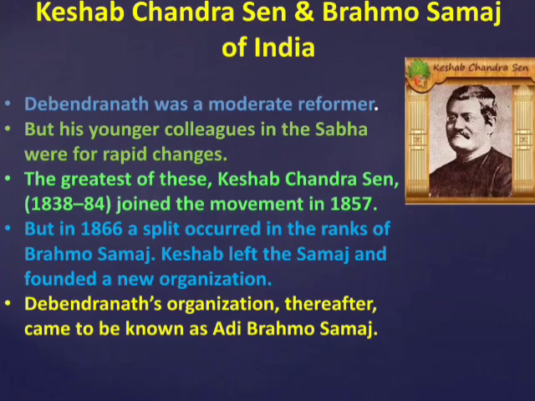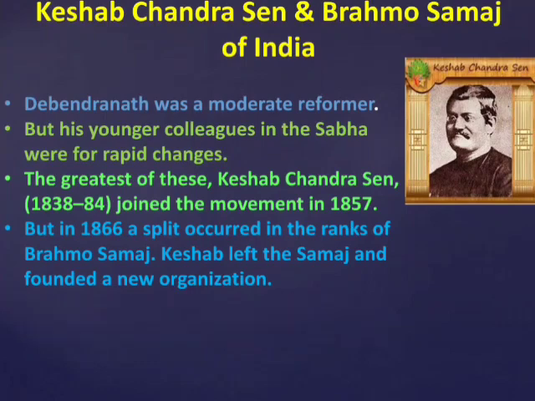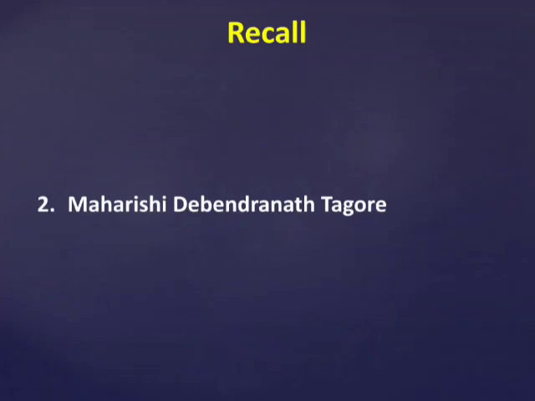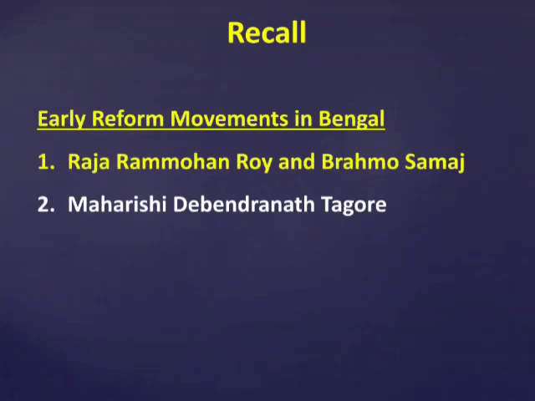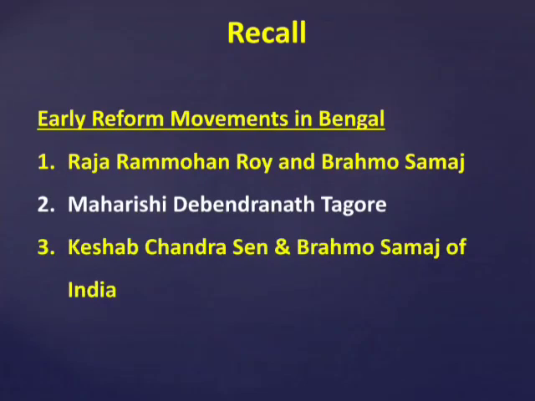After Keshab had his 14-year-old daughter married to an Indian prince, in contravention of the Samaj's condemnation of child marriages, the opponents of child marriage left the Brahmo Samaj of India and started the Sadharan Samaj. In today's class we learnt only 2 reformers, Raja Ram Mohan Roy and Debendranath Tagore, and Keshab Chandra Sen and the Brahmo Samaj of India.